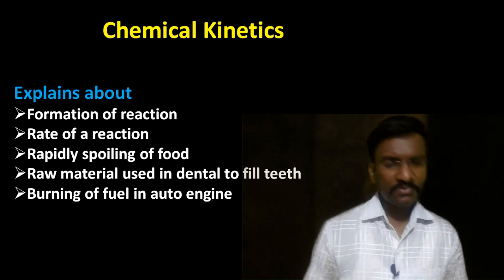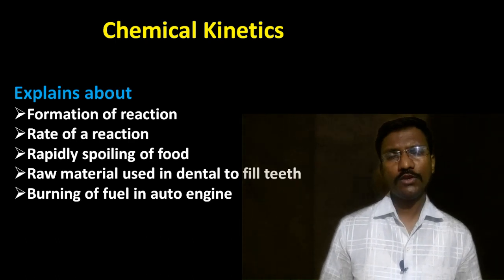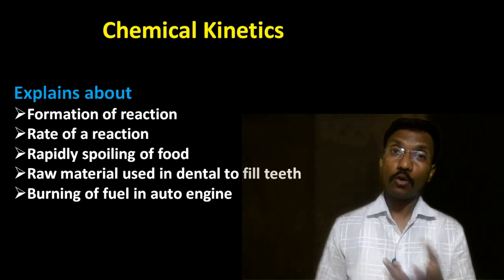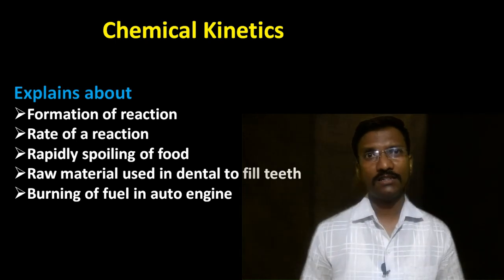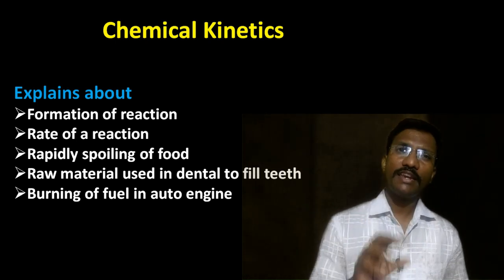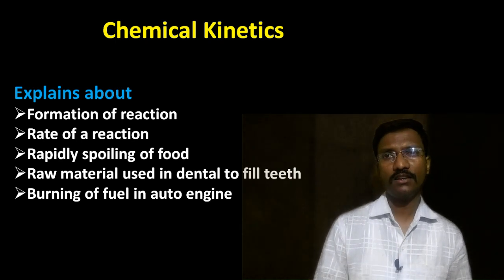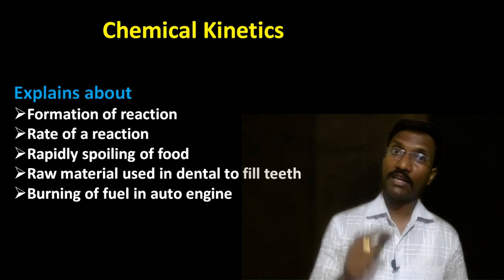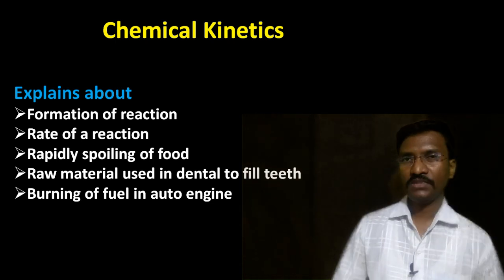And the last one is the burning of fuel in an automobile engine. Here we know that some vehicles give more mileage and some give less mileage, particularly while raising the accelerator. It means the burning of oil depends on how the engine is running. Some engines consume less, and at what time the burning of fuel happens depends on this. These are all explained by chemical kinetics.